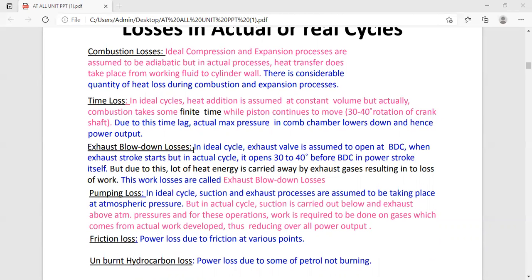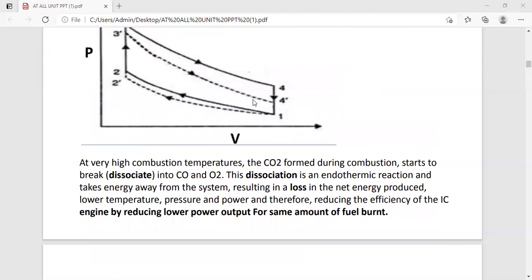Due to this, a lot of heat energy is carried away by the exhaust gases, and definitely it will affect the work. So it results in a loss of work. If we draw the ideal and actual cycles, we observe a curvature portion, because we do not get exactly this point in the actual cycle.